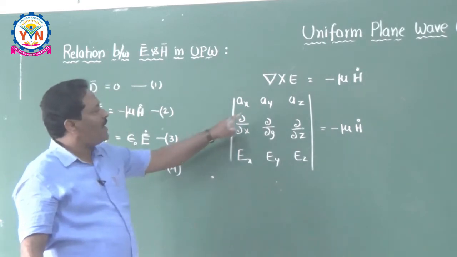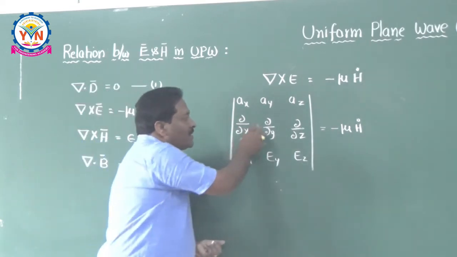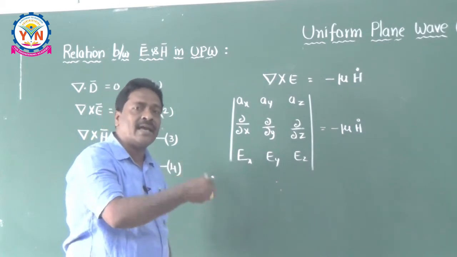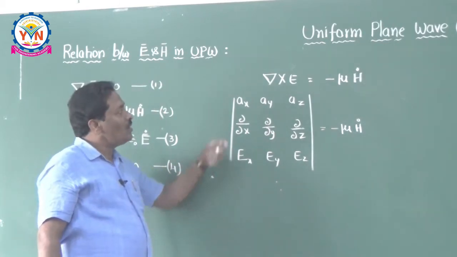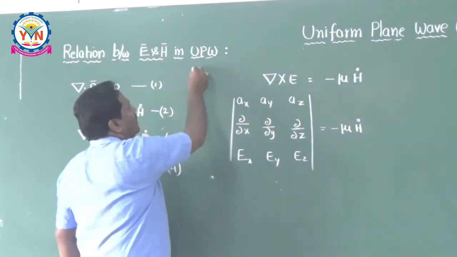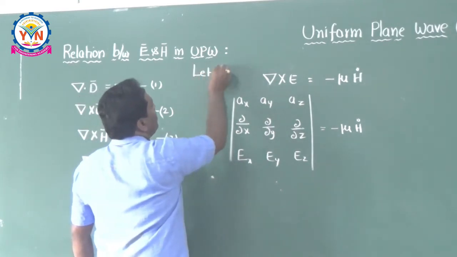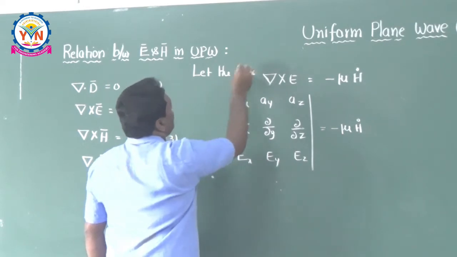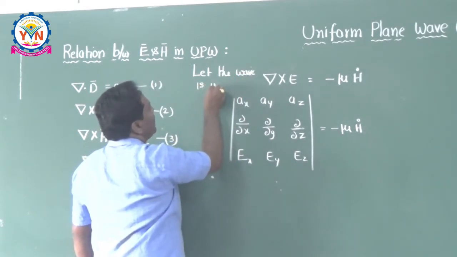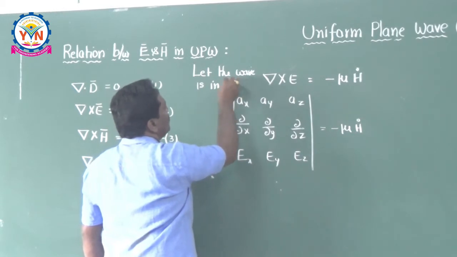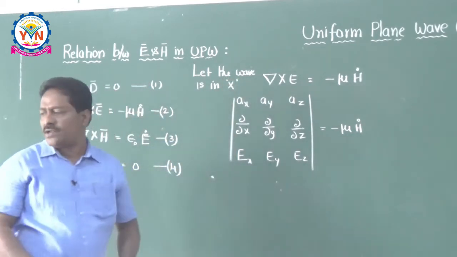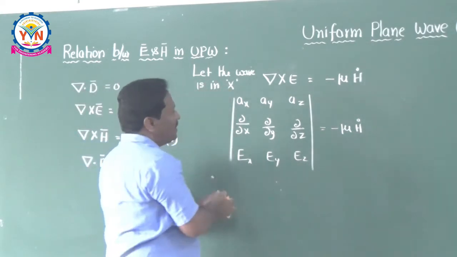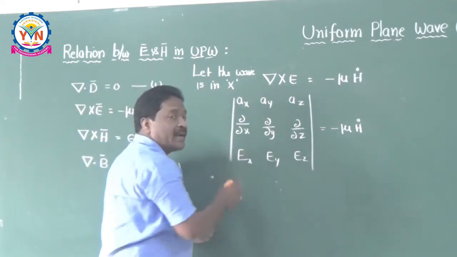Now, before expanding this one, let us apply our uniform plane wave definition as well as property. So, let the uniform plane wave be in x direction. Starting from the beginning also we are telling that it is in x direction. Whenever the wave is in x direction, it should be independent of y and z by definition.